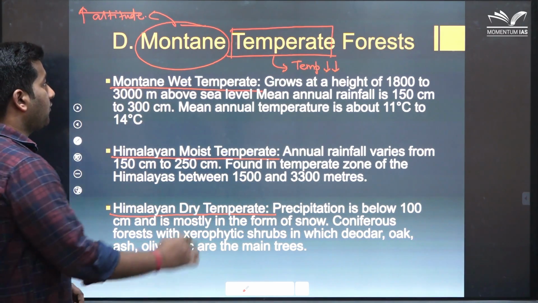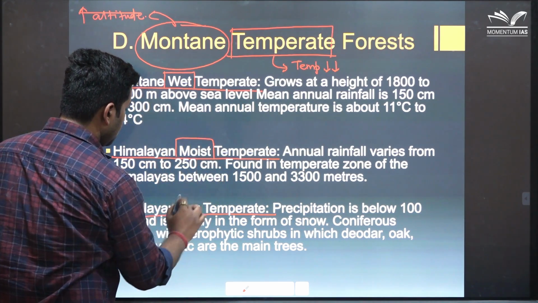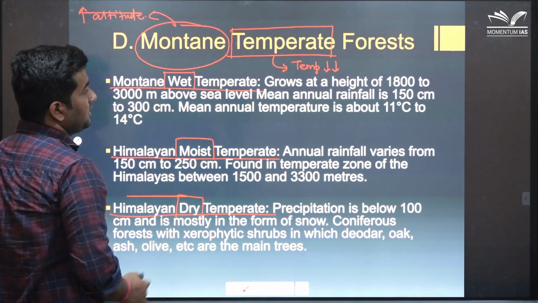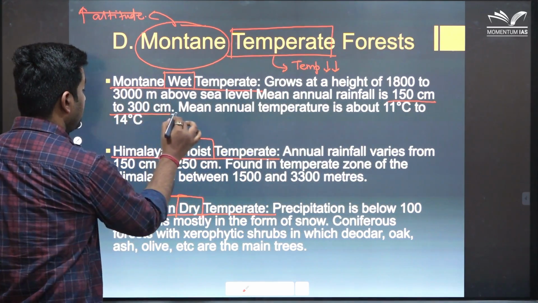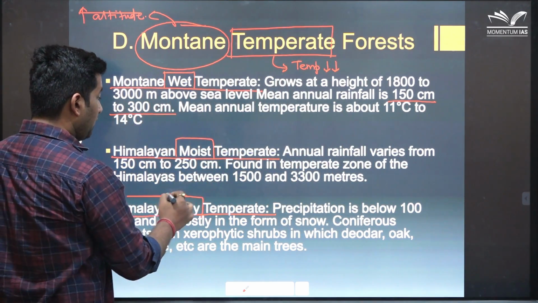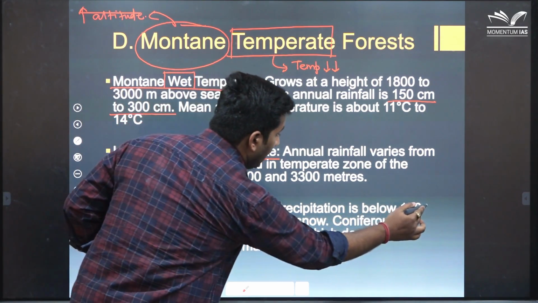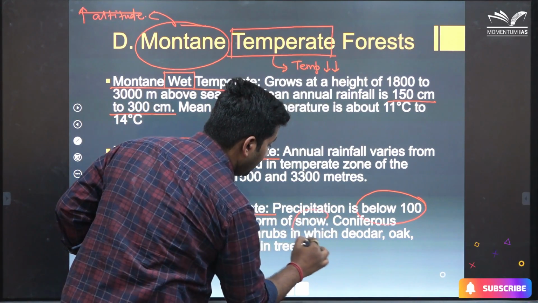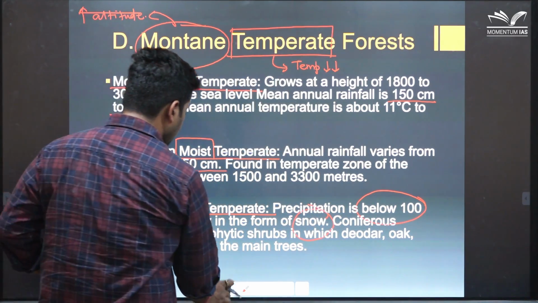We can decipher it from their terminologies as well, that this is wet, this is moist, this is dry. That means the rainfall here will be very high, 150 to 300 centimeter. Rainfall here will be around 250 centimeter, and rainfall here will be very low because here we receive it in the form of snow. Let's move on to other slides.